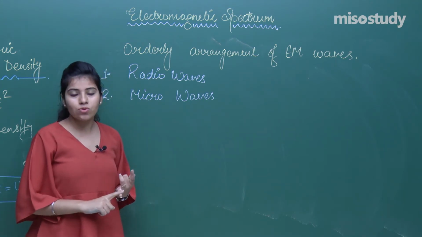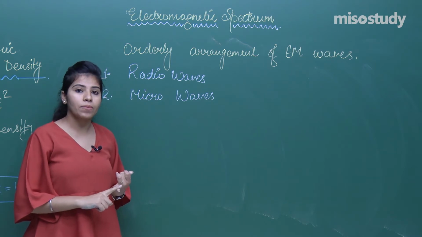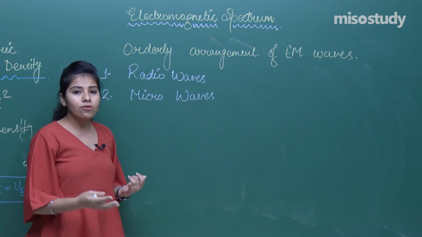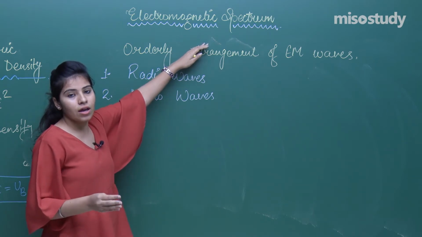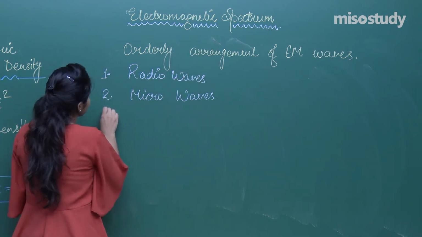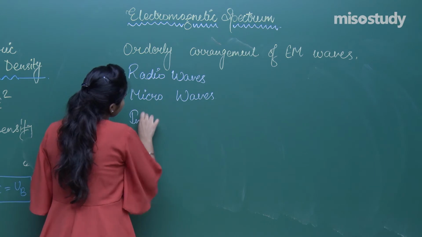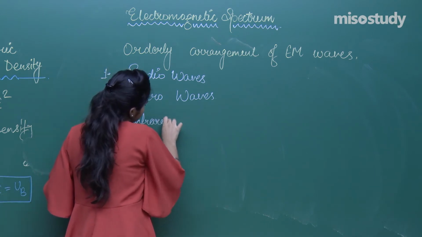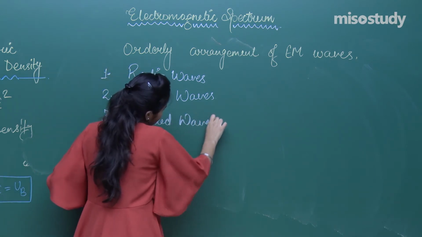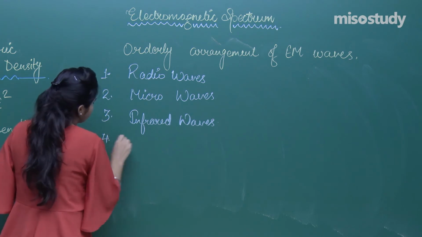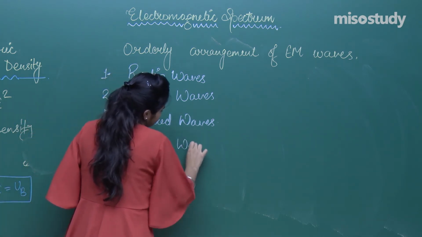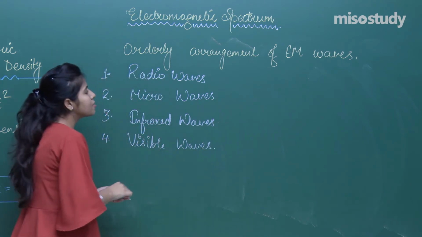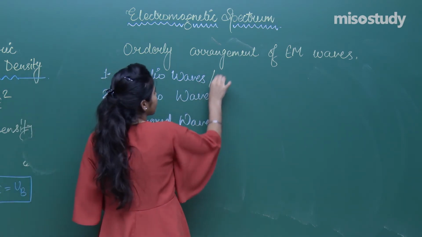Now you are a class 12 student, but when you go for a competitive exam, you will definitely see questions related to this spectrum. Okay, so microwaves, infrared waves, visible rays. In place of waves you can write rays also.